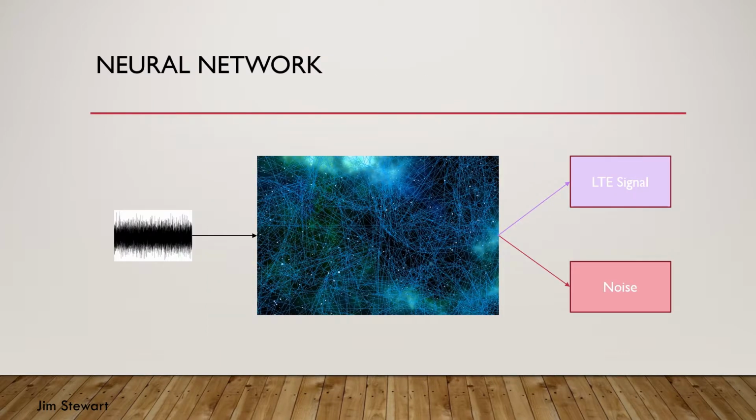It turns out that neural networks are very good at recognizing patterns in data. Our project is to use this feature of neural networks to detect when a signal is present. We will use sampled waveforms as the input to the neural network, and output will be a yes or a no. The neural network will either indicate there is an LTE signal present or there isn't.